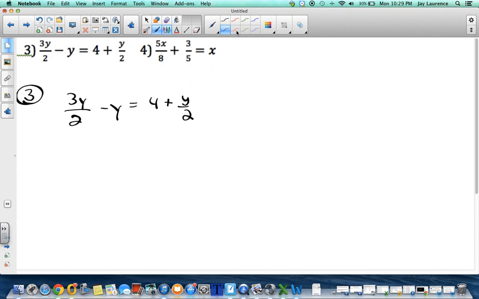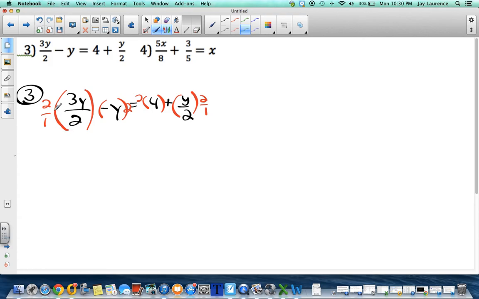Now when you have a problem of this complexity, it's really not that bad. We know we need to multiply by 2 to get rid of these fractions, right? Well, I just have to remember to multiply everything by 2. So I'm going to multiply by 2 here, and I'm going to multiply by 2 here, and here, and here. I'm actually distributing on both sides of the equation. Don't let this faze you.